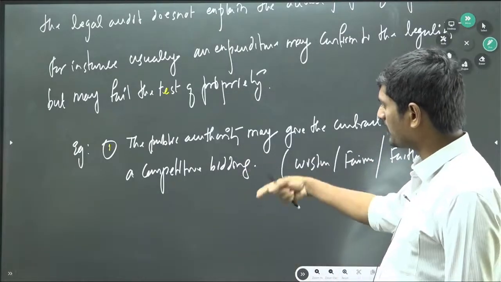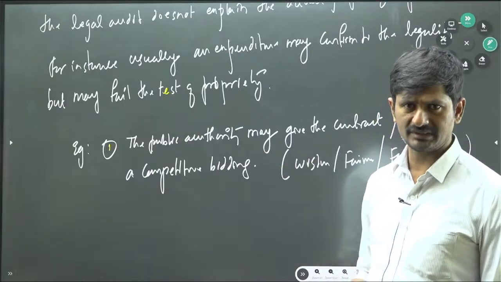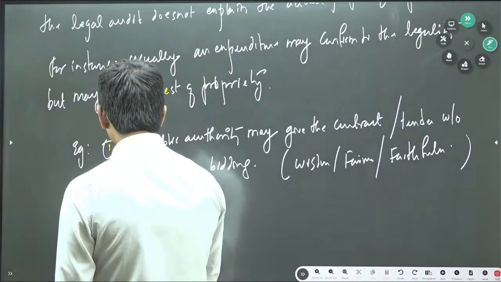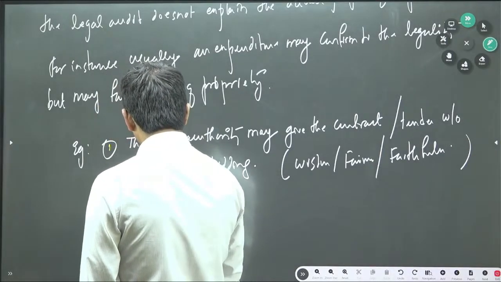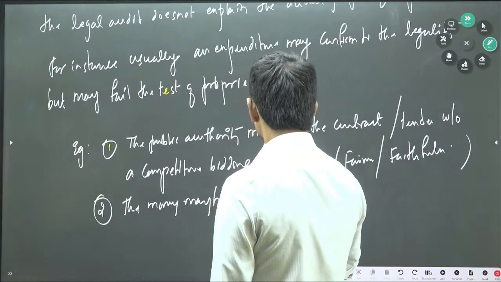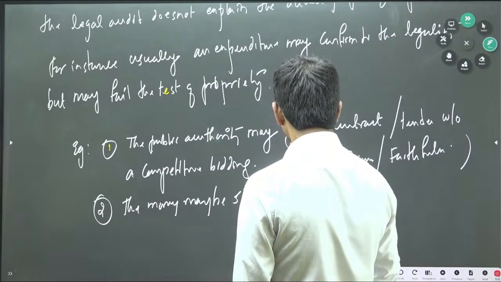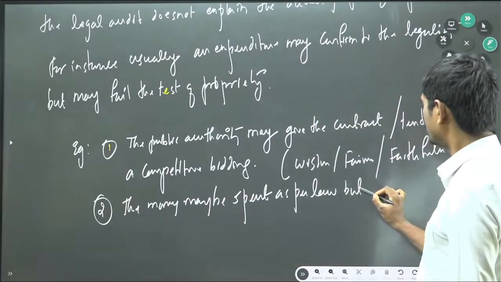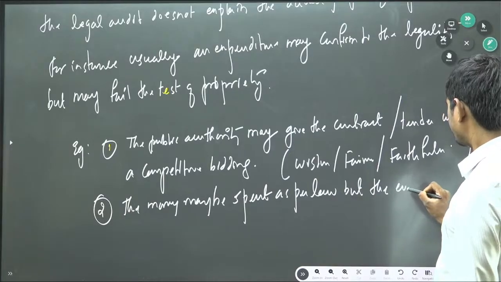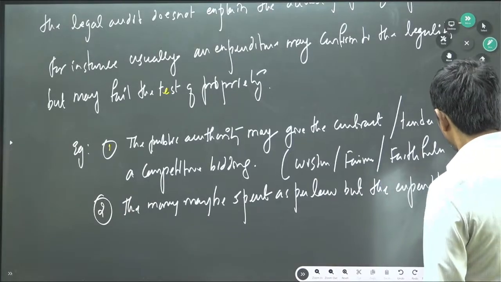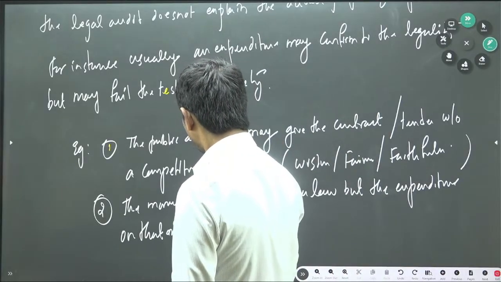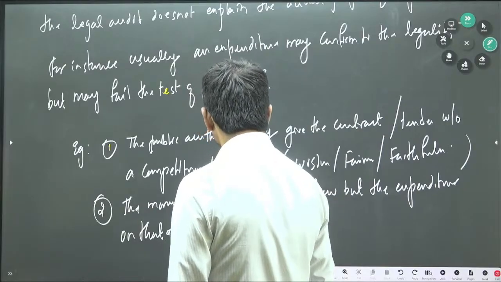You are simply trying to utilize the public money for your personal purpose or for the sake of corruption. Sometimes the money may be spent as per law, but the expenditure on that matter may not be necessary.